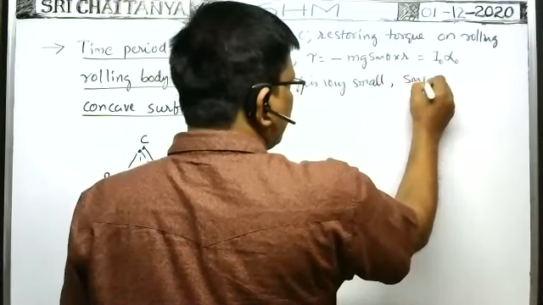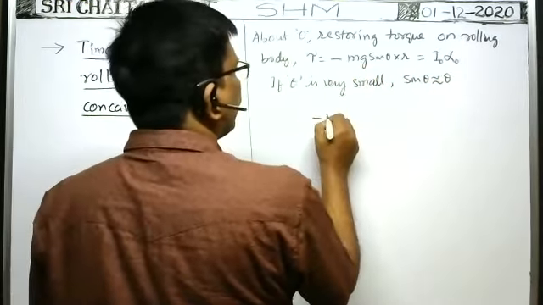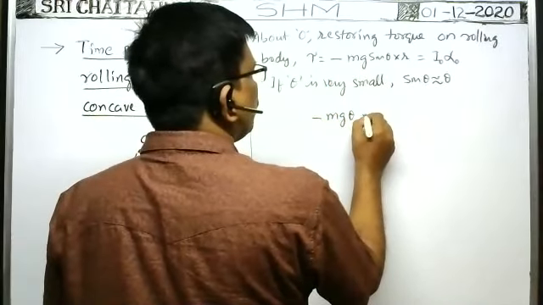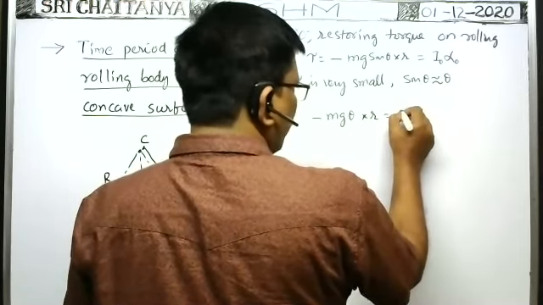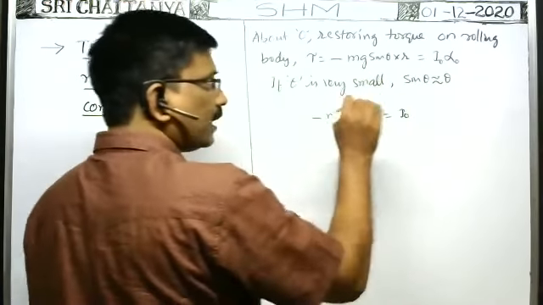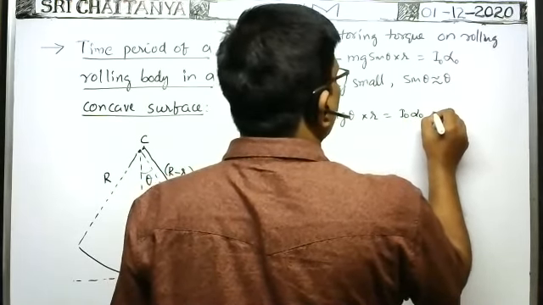Then sin theta can be written as approximately theta. Then minus mg theta into smaller is equal to I naught into angular acceleration alpha naught. Keep I naught as it is because we are finding the general formula. So this is equation 1.